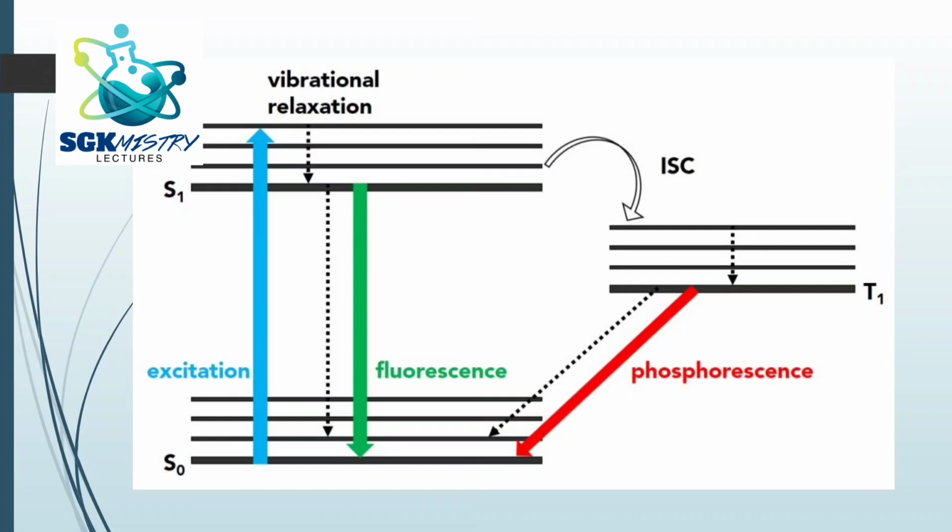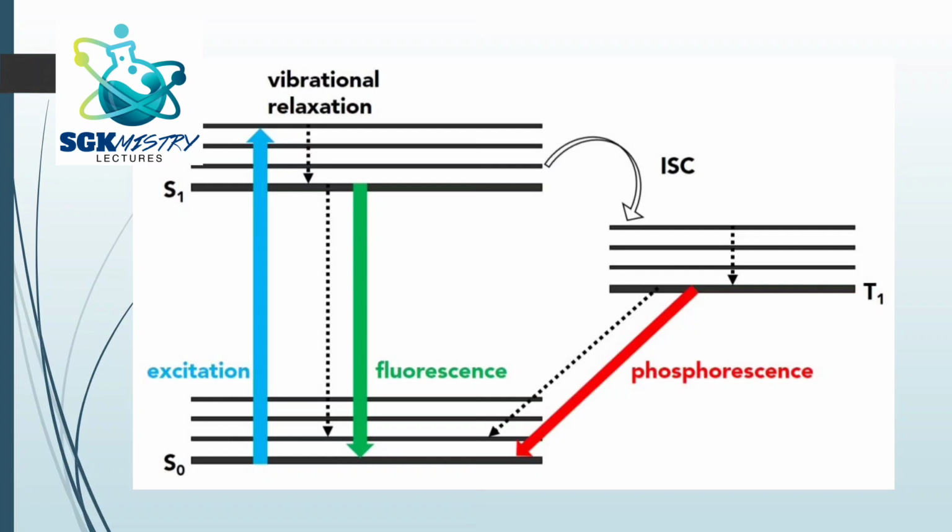So this is about photophysical process. You can just see a picture here to understand what is meant by photophysical process. Here you can see there are different states. About the singlet states and triplet states, we will be talking a little bit later. Before that, let us just see here. You can see the excitation, which is marked in blue, and the energy will be absorbed. If it is emitted immediately, then you can see the green colored part, which represents the fluorescence effect.